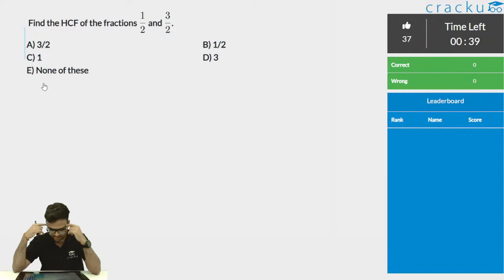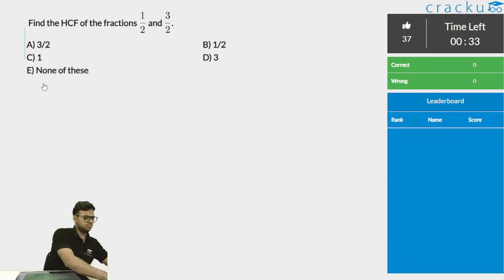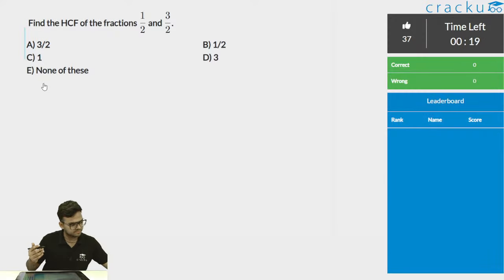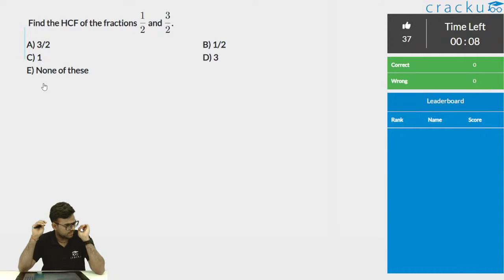A is not correct, I think. For this one, Away, yes, B is correct. Weber, for this one, A is not correct. Prasad, this is correct. You have to find out the HCF, not the LCM.